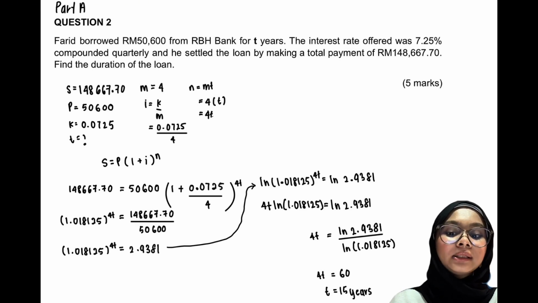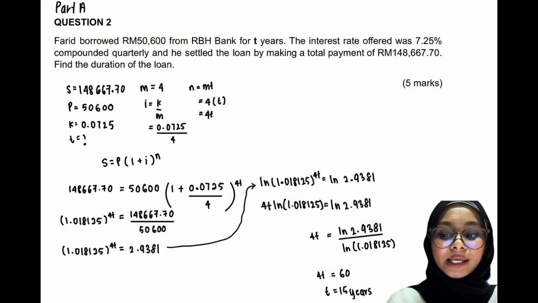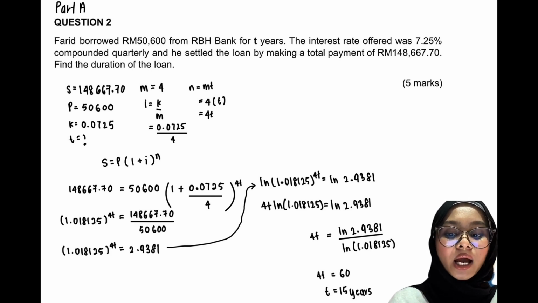We're going to identify the information given in the question, which is S is equal to 148,667.70, P is equal to 50,600, K is equal to 0.0725, M is equal to 4, I is equal to 0.0725 divided by 4, N is equal to 4t. We put all the information given into the formula, which is 148,667.70 equal to 50,600 open bracket 1 plus 0.0725 divided by 4, close bracket 4t.